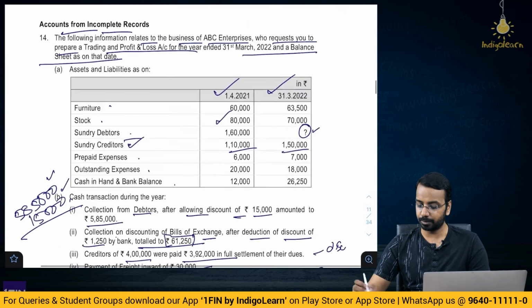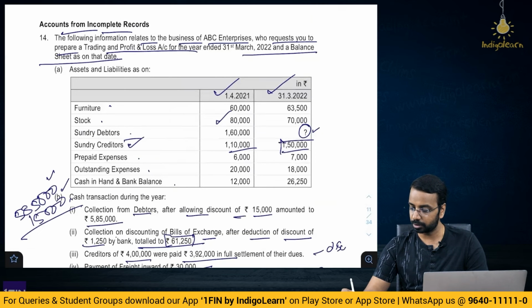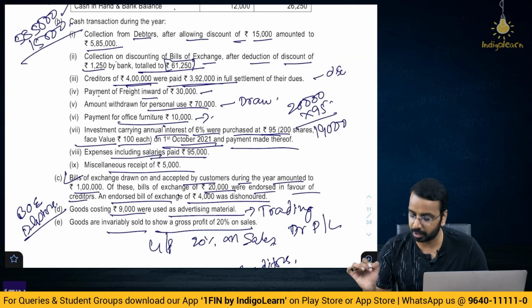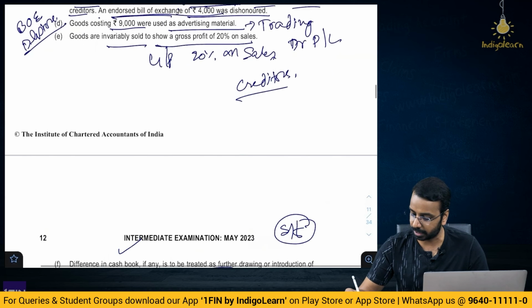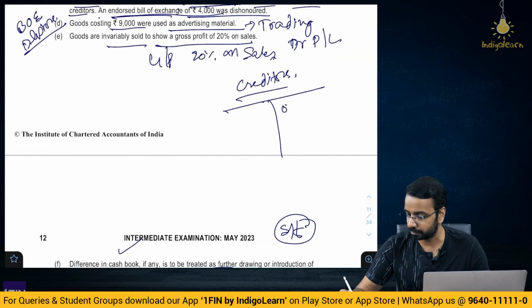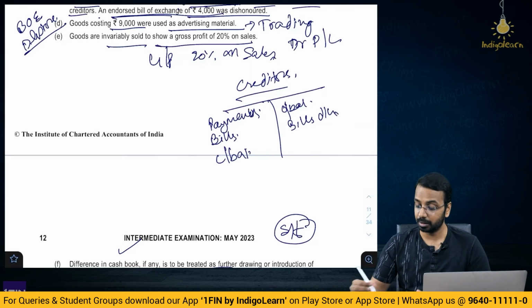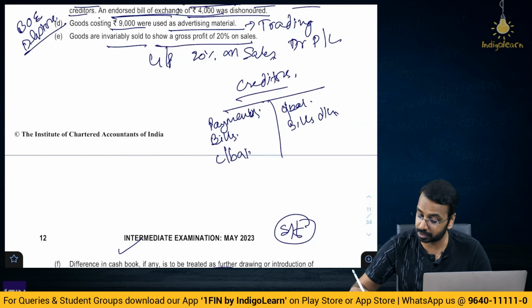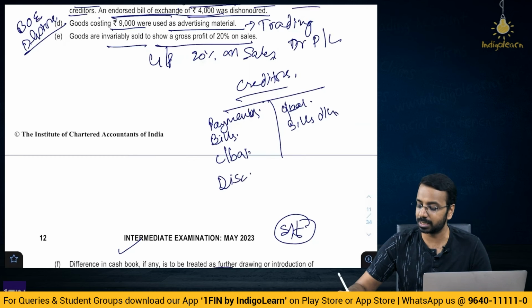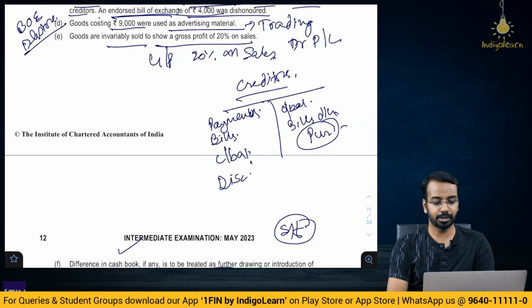For creditors account, do we have the information? So creditors account, we have the closing balance, we have the opening balance, we have payment made, creditors of 4 lakh were paid in 392 full settlement, then we also have endorsement of bill and then bill dishonored. So multiple things. Creditors account, if you prepare, you have opening balance, you have closing balance, you have payments, you have bills endorsed, you have bills dishonored, right? Then apart from that there is also discount. So discount also will come on this side, and then the balancing figure whatever you have, you will get the purchases, right? So let us see.